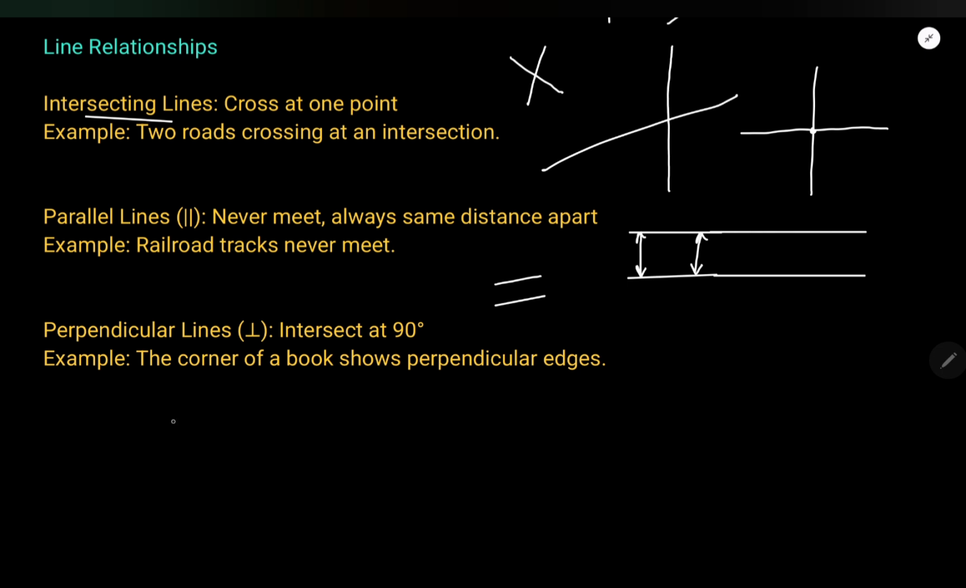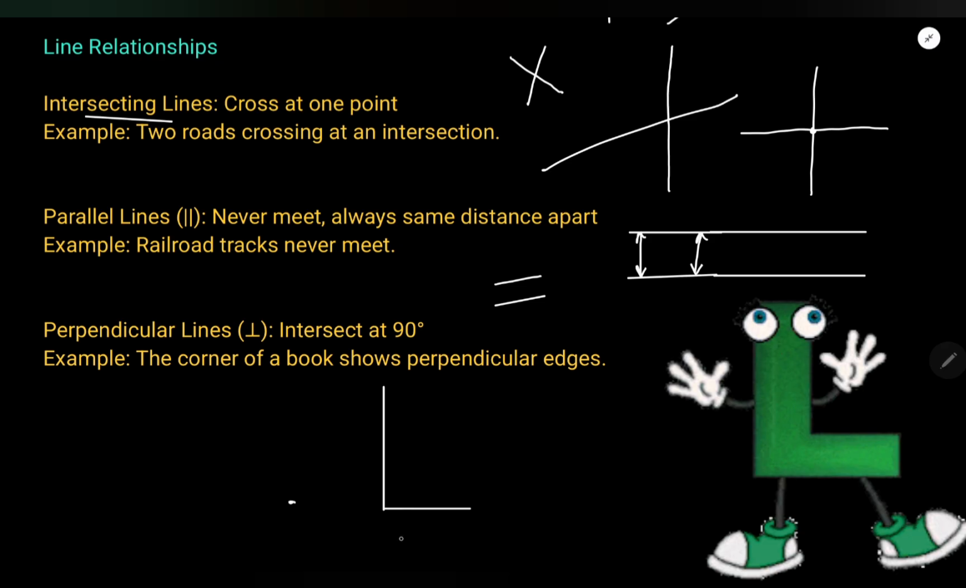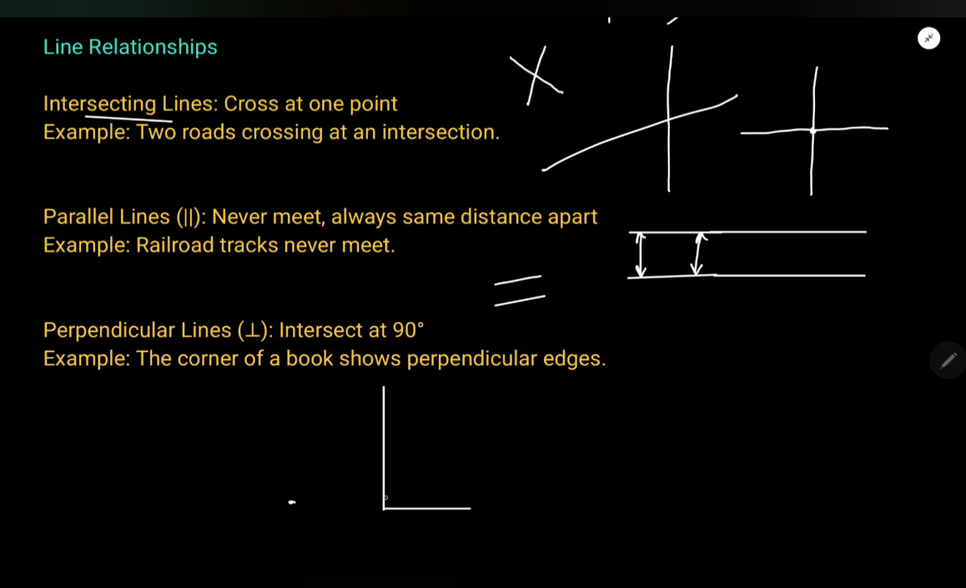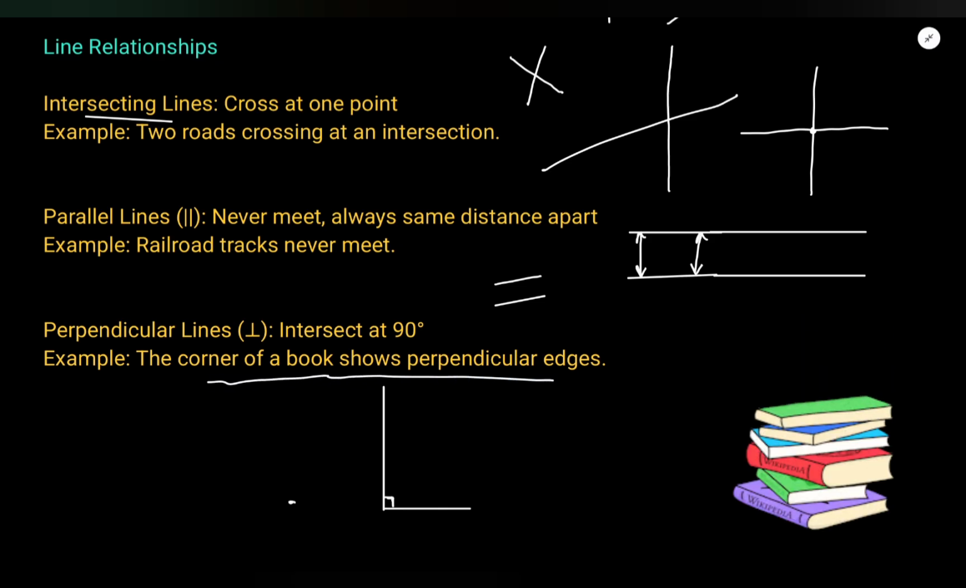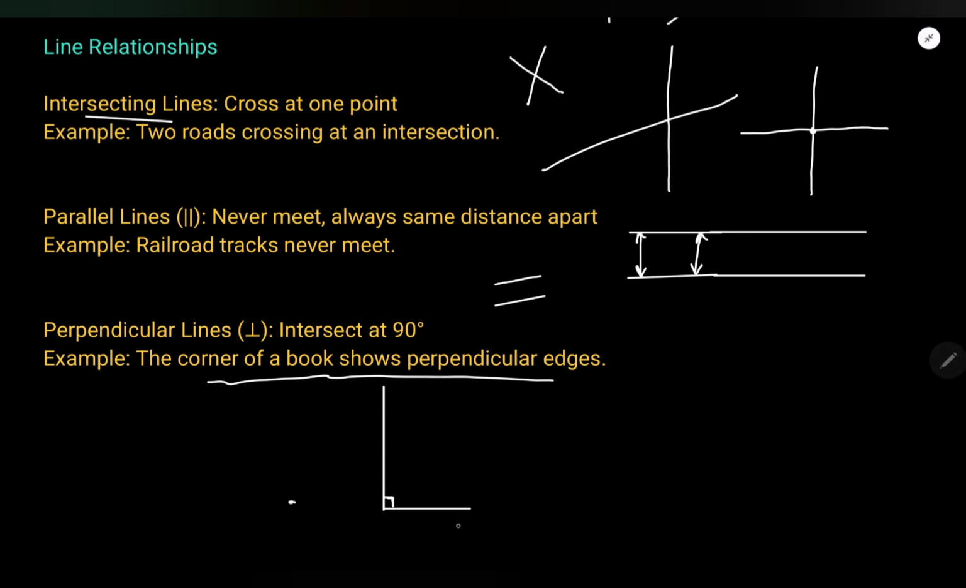Now third, this is also intersecting lines, but they are intersecting at a right angle. Like you make an L. These two lines are called perpendicular lines when two lines intersect each other at 90 degrees. The corner of a book shows perpendicular edges, right? If you see a book, you see perpendicular edges. So now we know many things about lines.